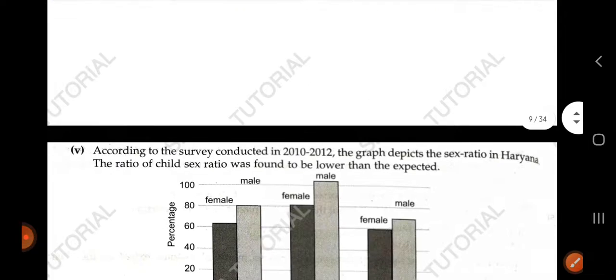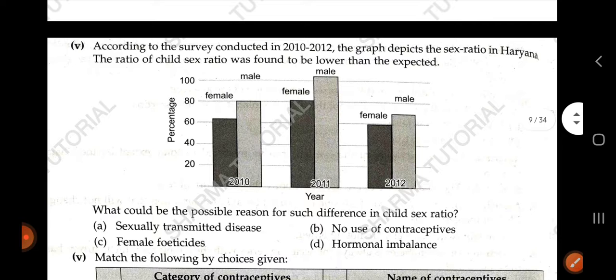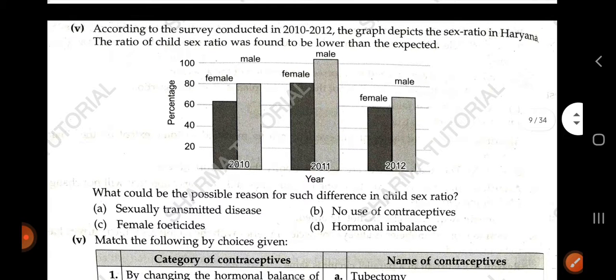So now let us solve the next question. The next question is that according to the survey conducted in 2010-2012, the graph depicts the sex ratio in Haryana. The child sex ratio was found to be lower than expected. So we can see that the female is less in the 3 years. So what does this phenomenon indicate? What could be the possible reason for such a difference in the child sex ratio?